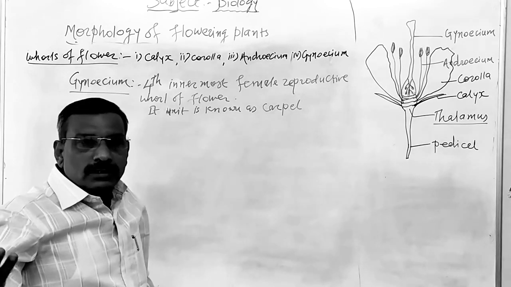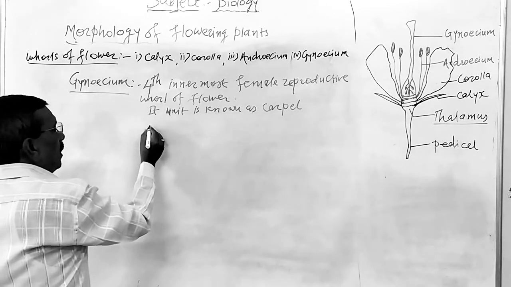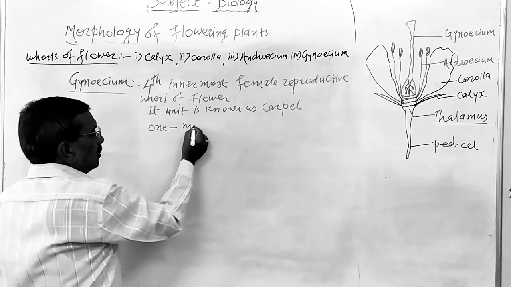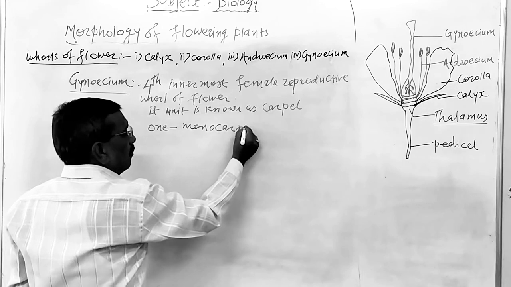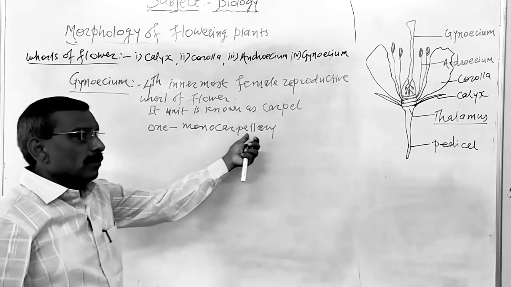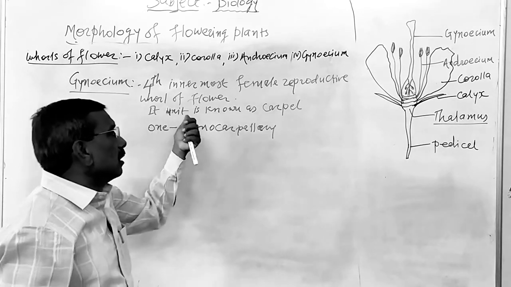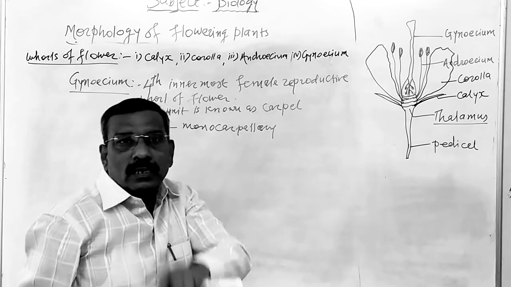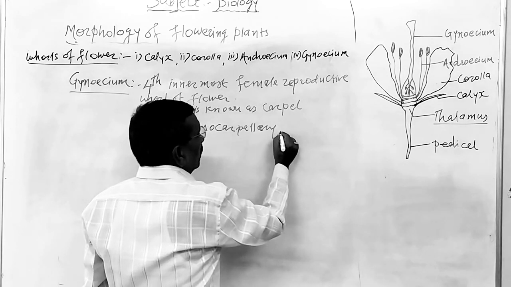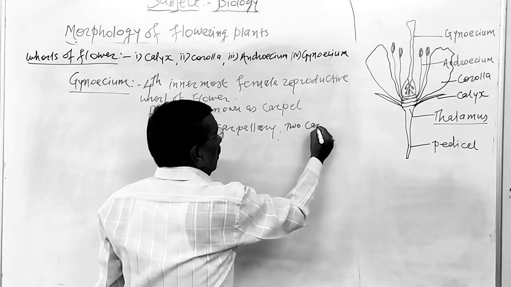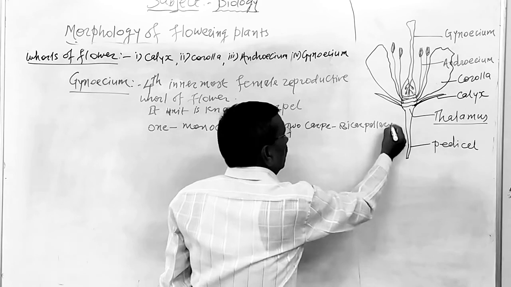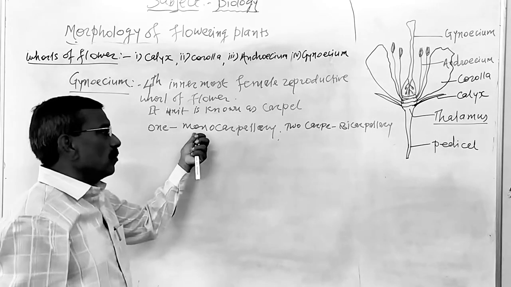Now, the number of carpels is variable from species to species of the plant. The number of carpels may be one. When a gynoecium is made up of only one carpel, that gynoecium is known as monocarpellary gynoecium. When it is made up of two carpels, that gynoecium is known as bicarpellary. Bi means two, mono means one.